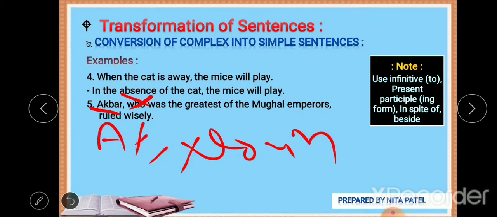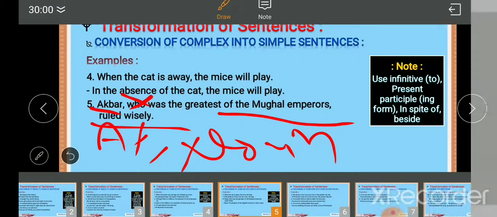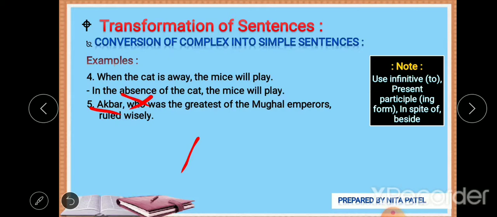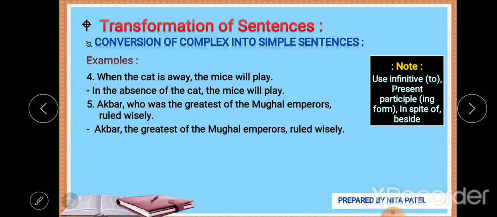Akbar, comma, the greatest of the Mughal emperors, ruled wisely. I hope you learned this in standard 8 in synthesis of sentences. The same trick is used here. Otherwise we have studied it deeply in standard 9 as well. Anyway, Akbar, the greatest of the Mughal emperors, ruled wisely.